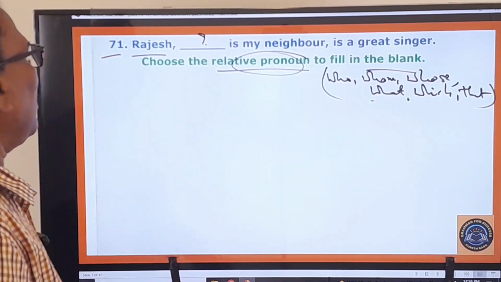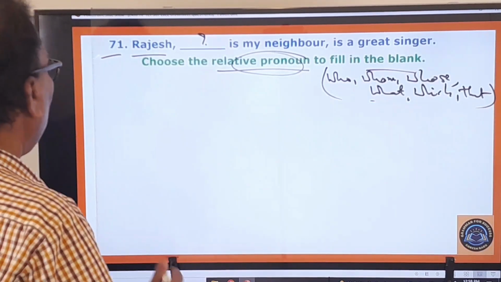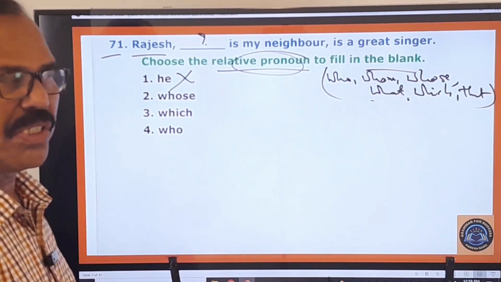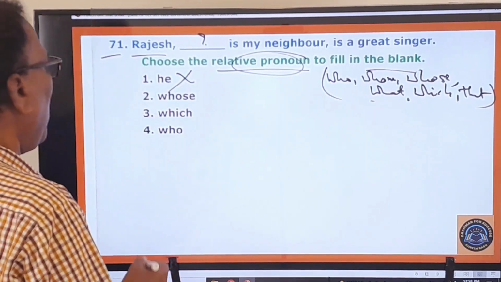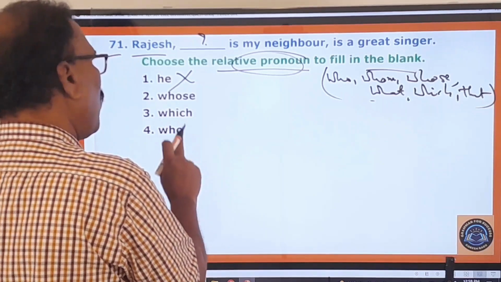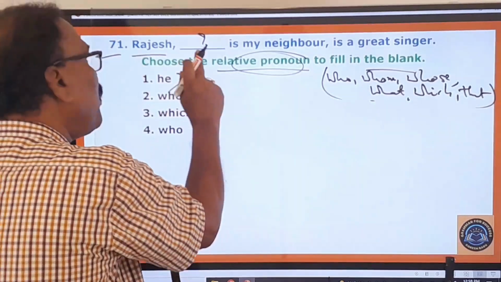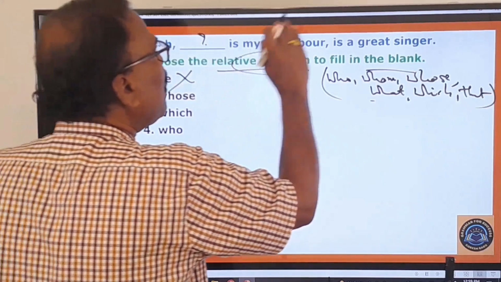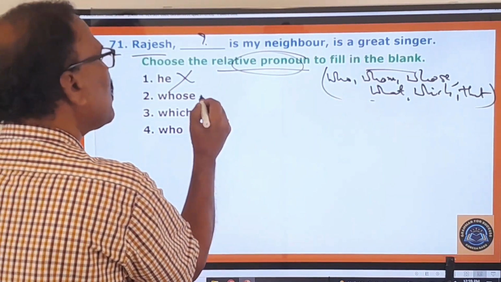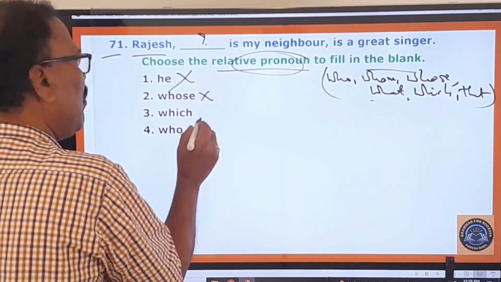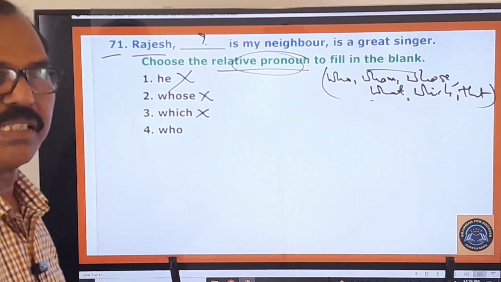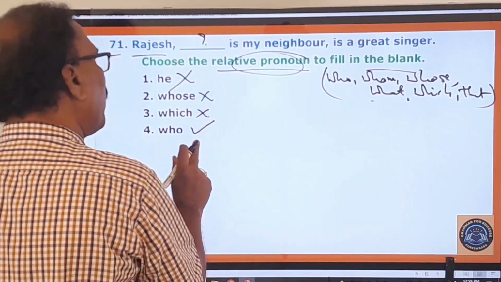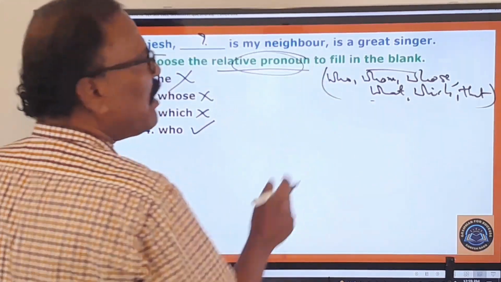And let us look at the options given here. He is only a personal pronoun. It's not a relative pronoun, so it is dropped. And whose, which, who, these are all relative pronouns. But what should be used in this blank? That's very important. Rajesh dash is my neighbor. Whose means whose, no, you cannot use that. Which is generally used for things and animals. And here who is there. This is the right one. Rajesh, who is my neighbor?